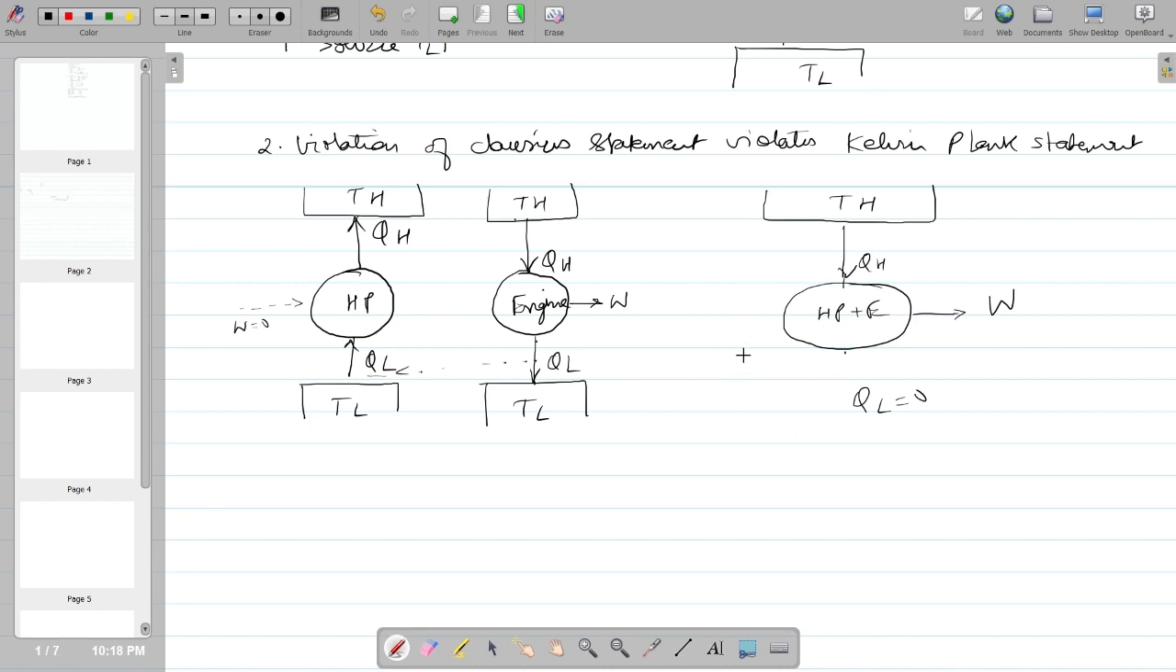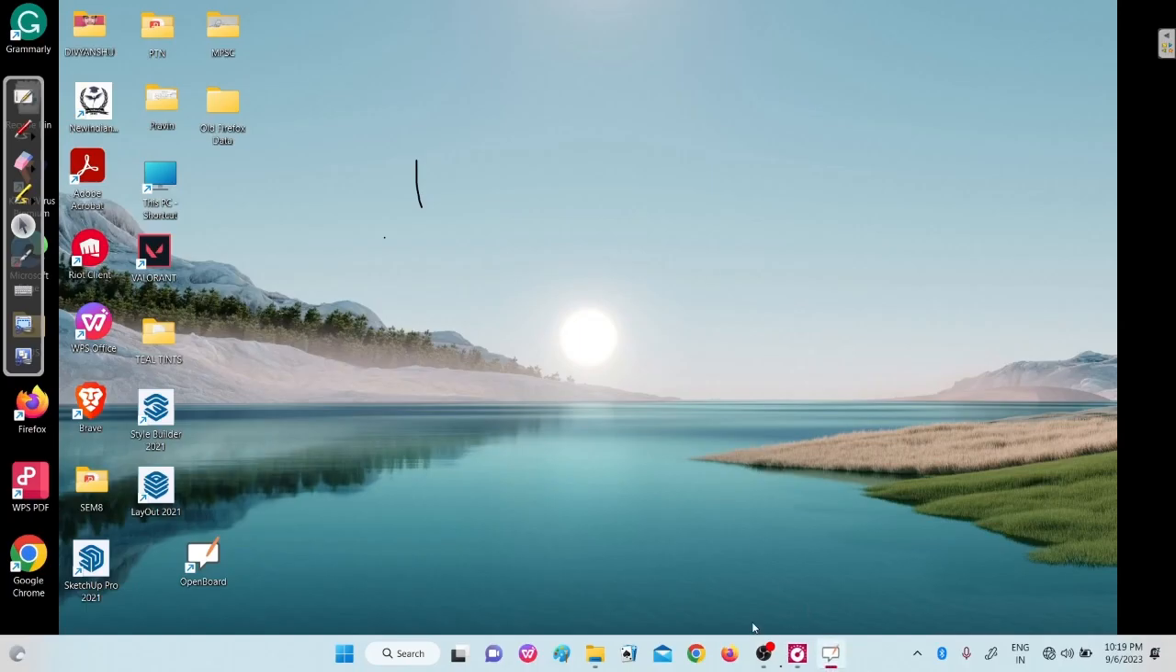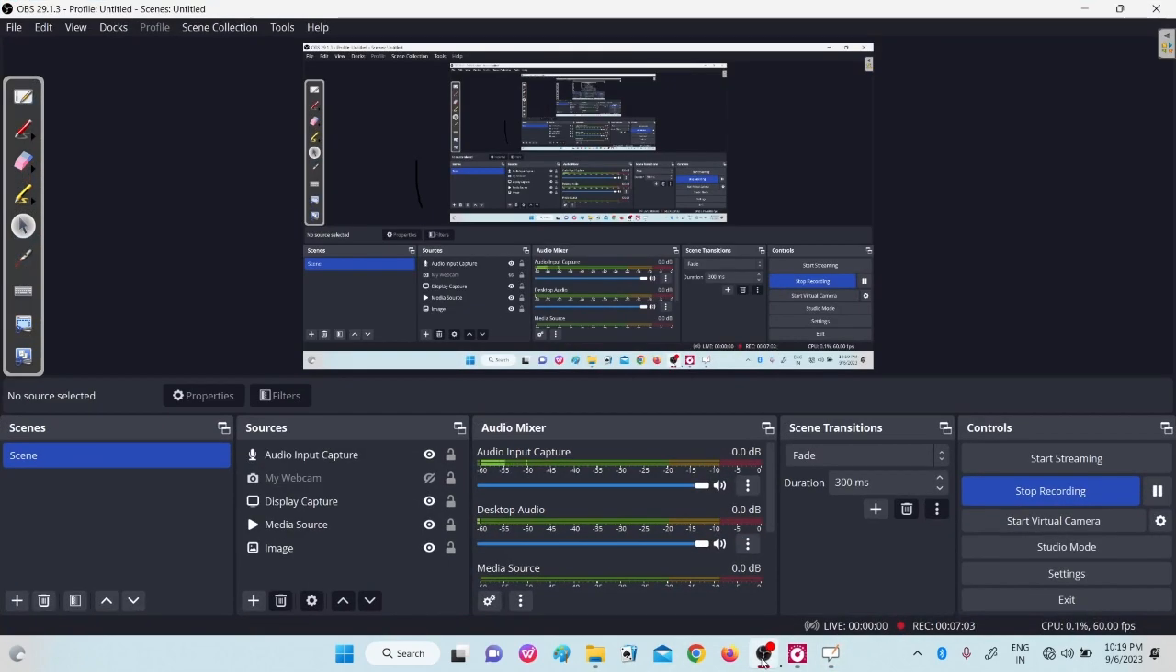So the combination of this system is going to give you the work W, which is again a violation of the Kelvin statement. We can say violation of the Clausius statement is going to violate the Kelvin statement. It is violated because Q is 0, and the heat is completely converted into work, which is impossible. This is a perpetual motion machine of the second kind.